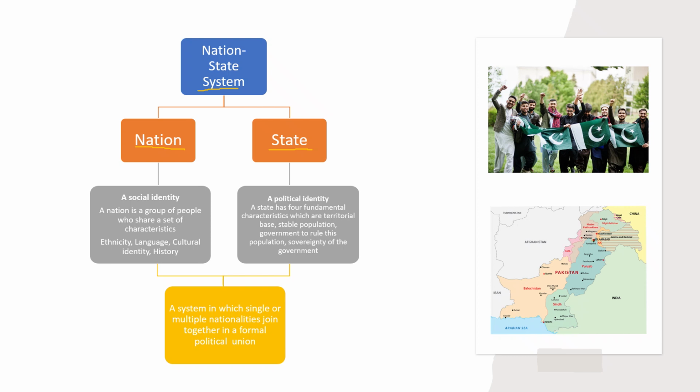If a region of the world has a territorial base that is demarcated by defined borders, a state must have defined borders. And inside the borders there is a stable population that belongs to this state, and to rule that population there is a government, and the government is sovereign inside and outside the border also.